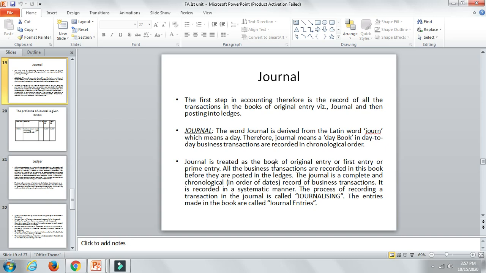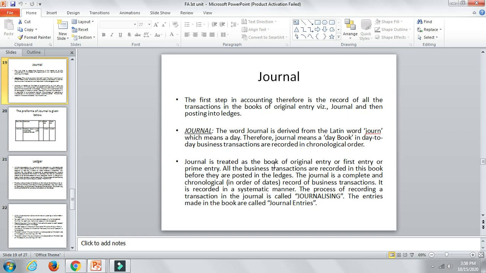Journal is treated as the book of original entry, the first entry or prime entry. Once a transaction occurs, you have proof such as vouchers, and when you have such proof, you record them. All such transactions are recorded in this book before they are posted into the ledger. The journal is a complete and chronological record of business transactions, recorded in a systematic manner, one after another, as they have taken place.